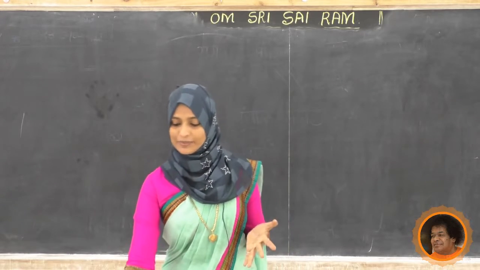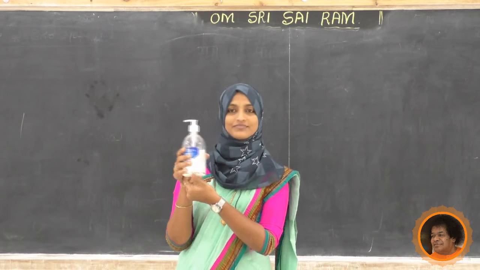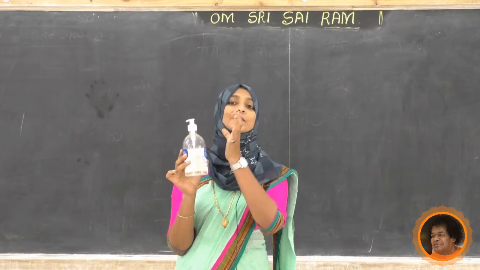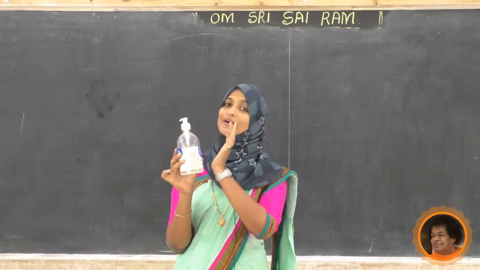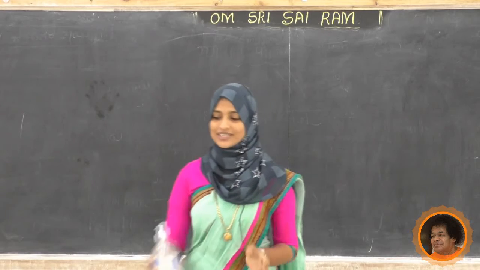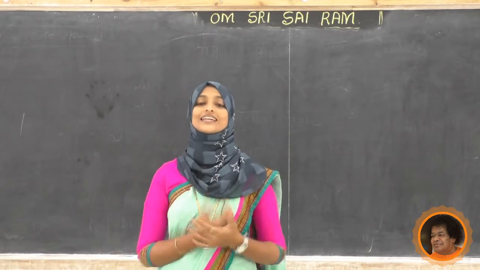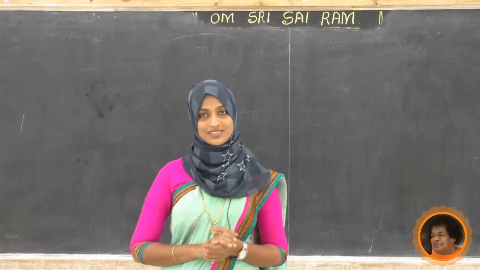Next, what about this bottle? What is the bottle made of? Which material is it? Plastic. It is a plastic bottle, so the bottle is made of plastic. In today's class we are going to study in detail about synthetic fibers and plastics.